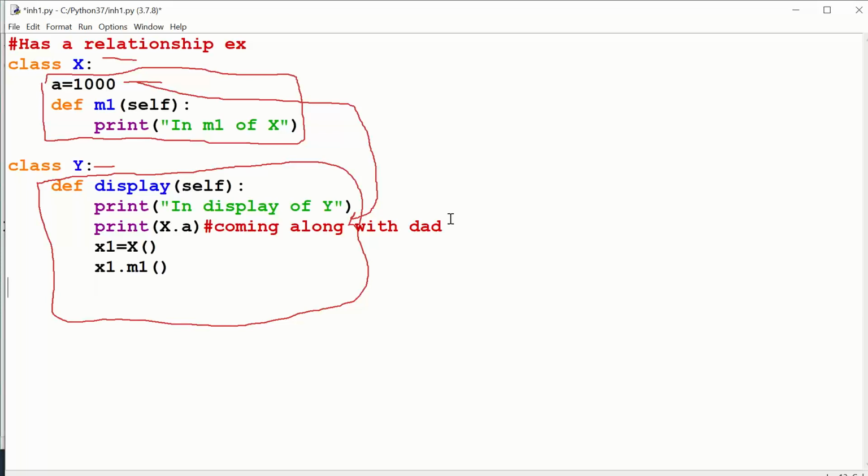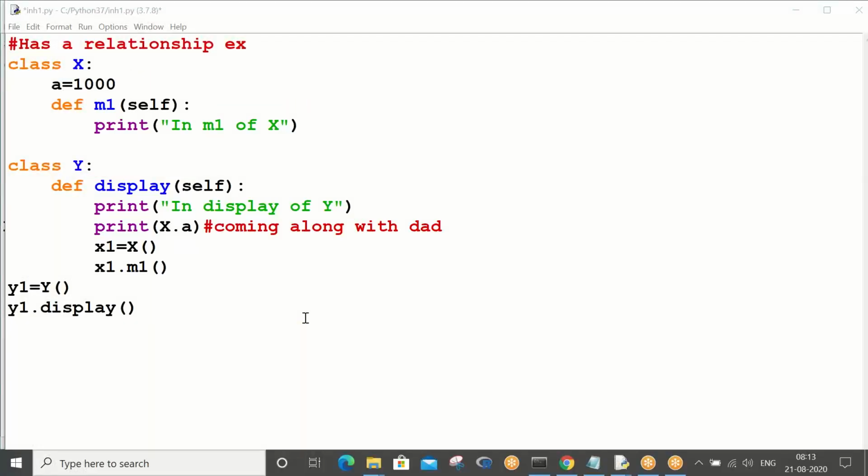Now come out, create your object of class Y and call y1 dot display, because y1 can call only the display method: class Y has got only one method, that is display. If you call y1 dot m1, it will not work because m1 is not defined in class Y. I hope you are understanding. Things get complicated from here on.